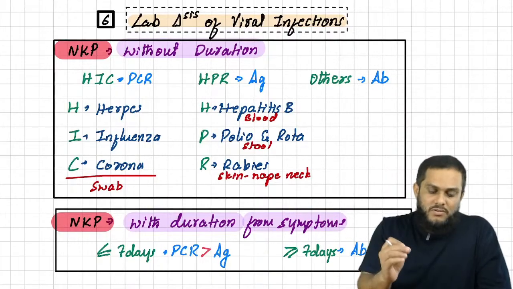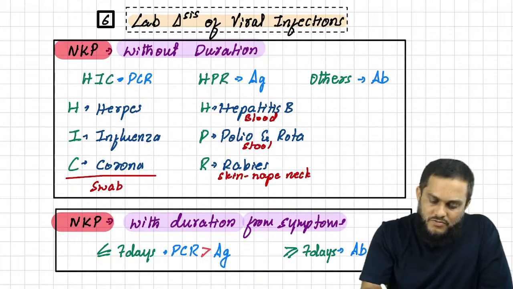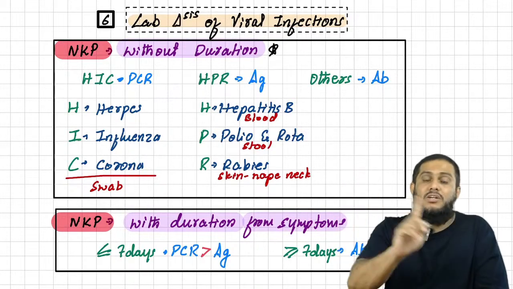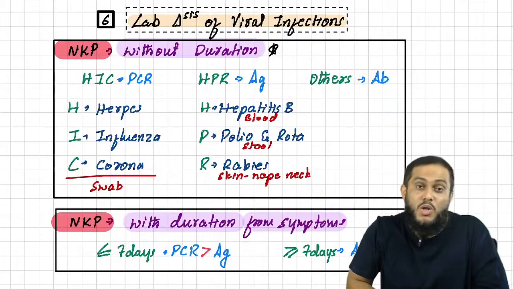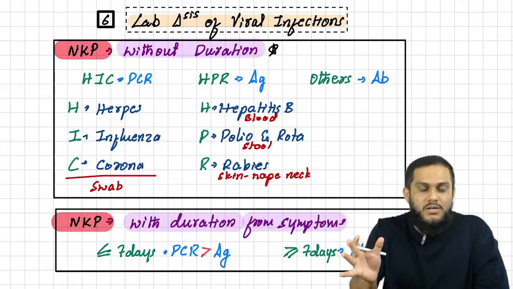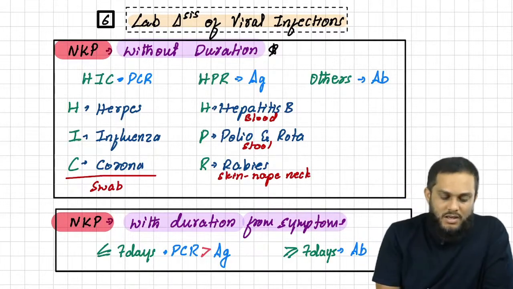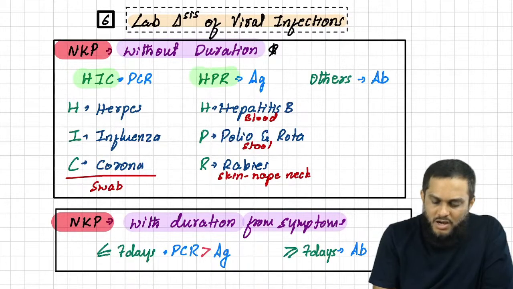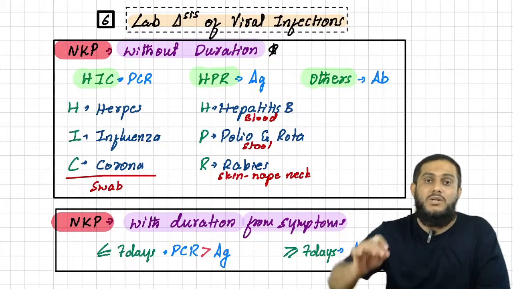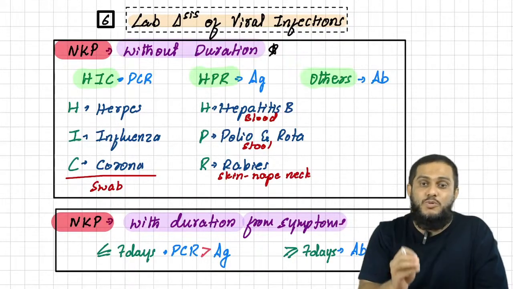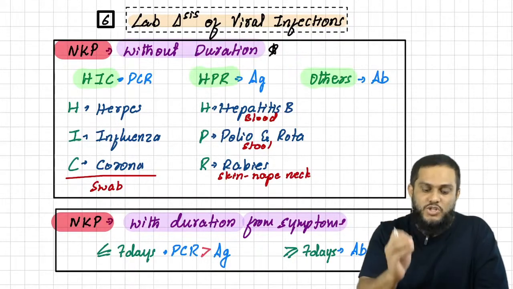Just now, first we consider the first part. What is the first part? Sir, a lab diagnosis of viral infection question has come and the duration has not been mentioned. Without duration, then the NKP is, remember this NKP, guys. Naseer's key points: HIC, HPR and others. What is the NKP for lab diagnosis of viral infections without duration? HIC, HPR and others.